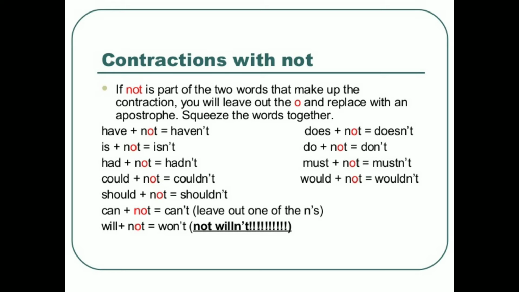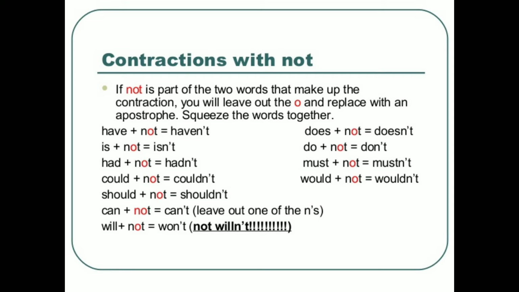Let's see. Have plus not: haven't. In have not, we have removed o. Instead of o, we put an apostrophe and write t. Is plus not can be said as isn't. Had plus not is equal to hadn't. We remove o, and put an apostrophe and t. Could plus not can be said as couldn't. Should plus not can be said as shouldn't. Can plus not is equal to can't. Will plus not is equal to won't.